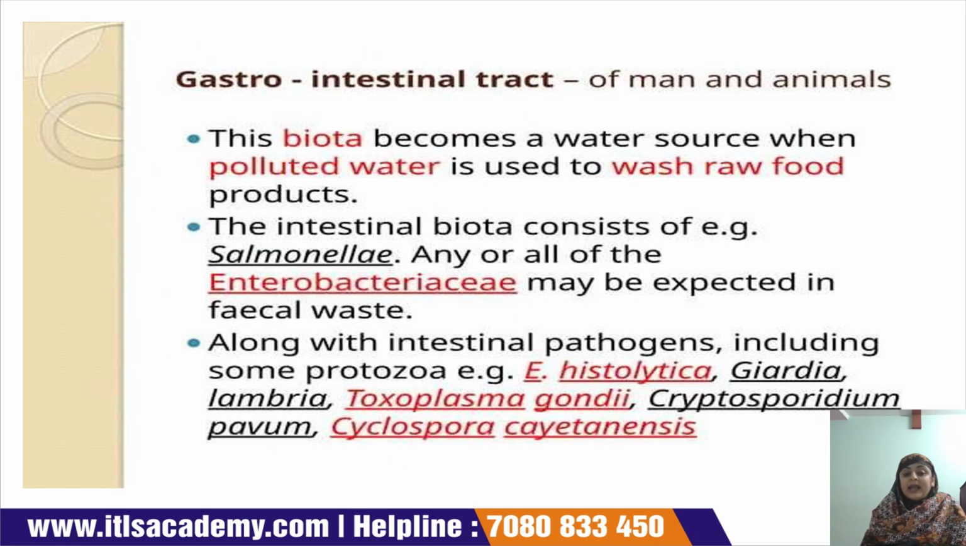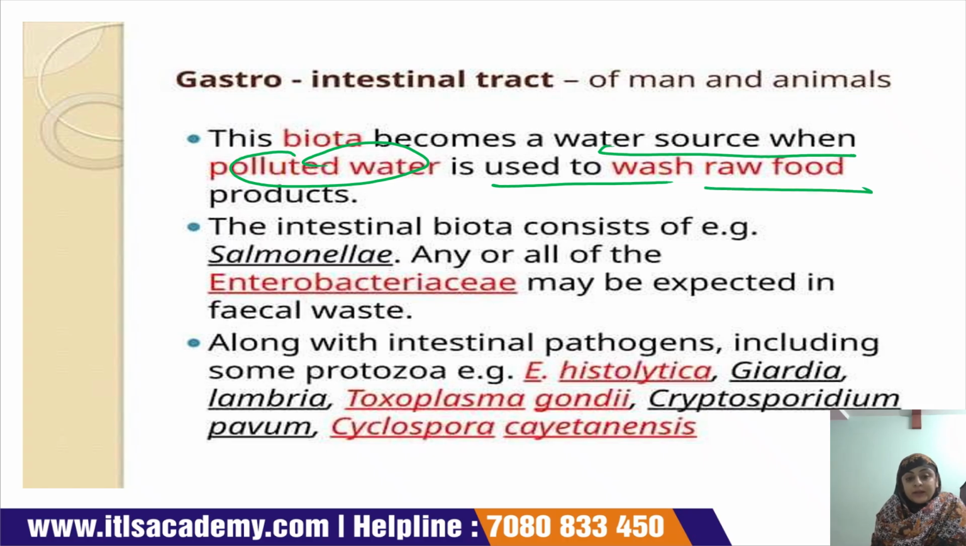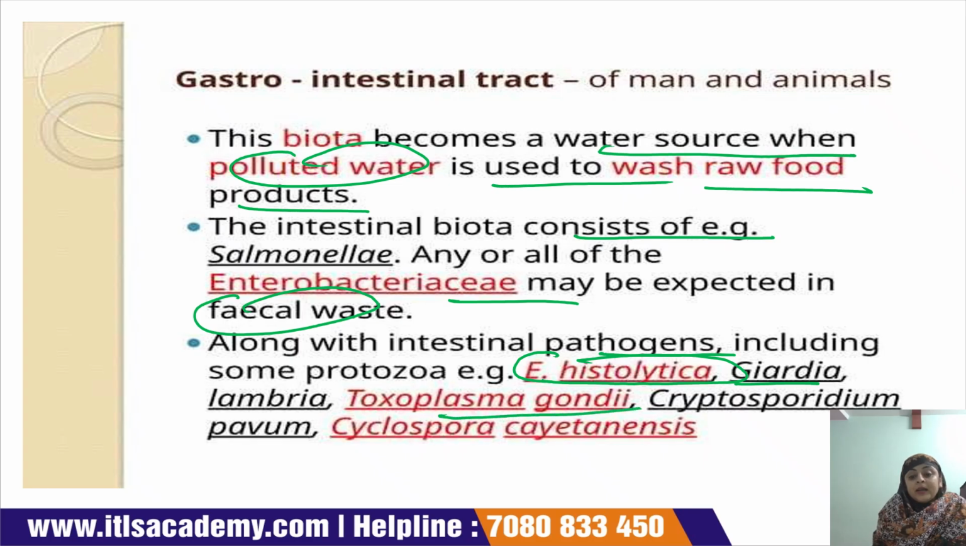Gastrointestinal tract of man and animals. This biota becomes a water source of contamination when polluted water is used to wash raw food products. The intestinal biota consists of Salmonella and other enteric bacteria, which can also be considered as fecal waste, along with intestinal pathogens which include protozoa, for example, Entamoeba histolytica, Giardia lamblia, Toxoplasma gondii, Cryptosporidium parvum and Cyclospora cayetanensis.